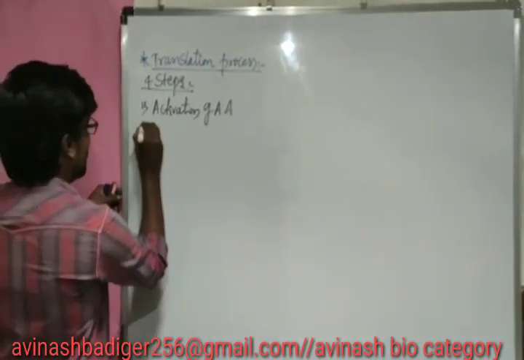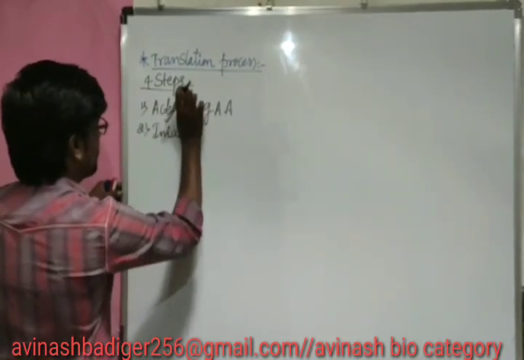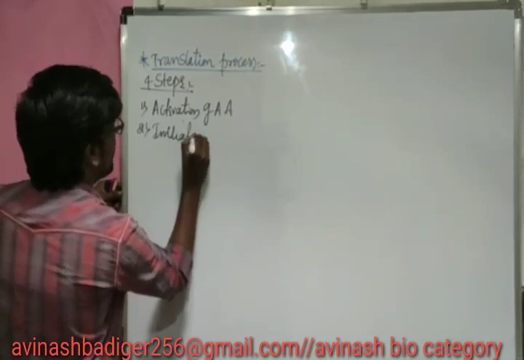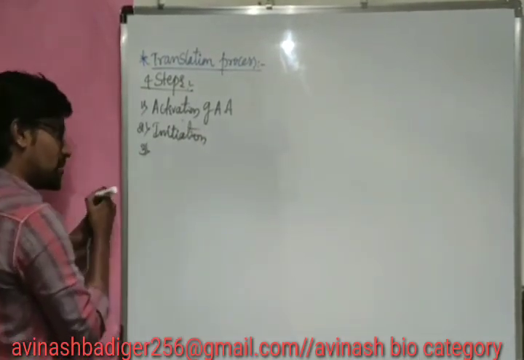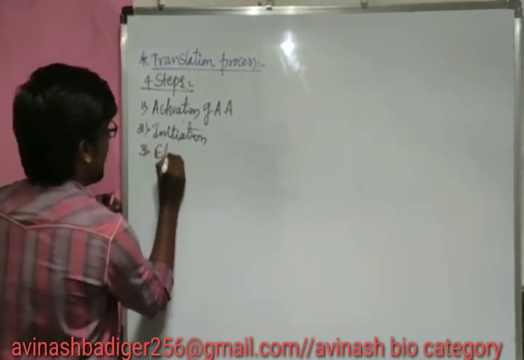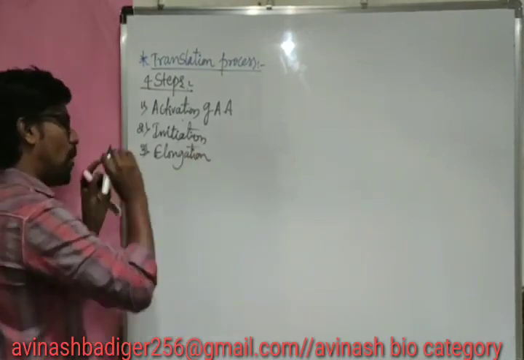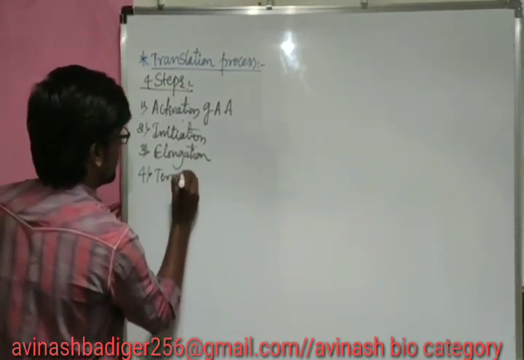The second one is initiation. Initiation of what? Initiation of chain formation, which chain? Polypeptide chain. The next one is elongation, that is elongation of the polypeptide chain. And the last one is termination.